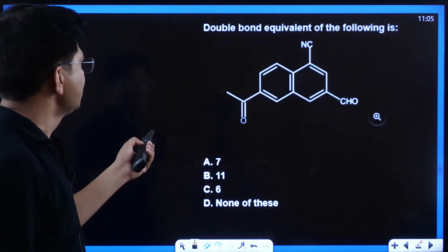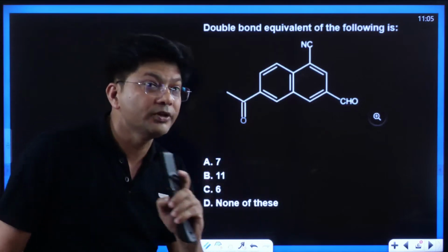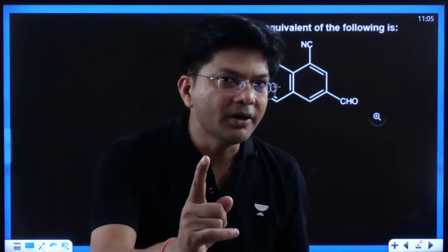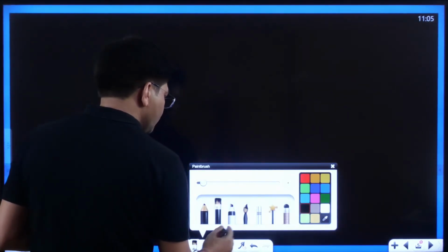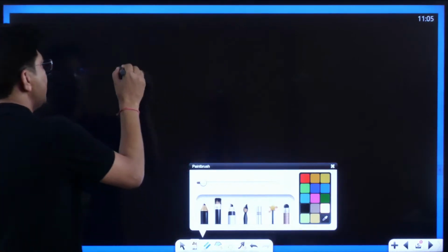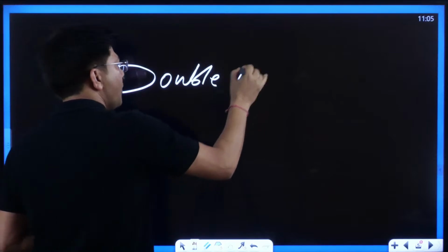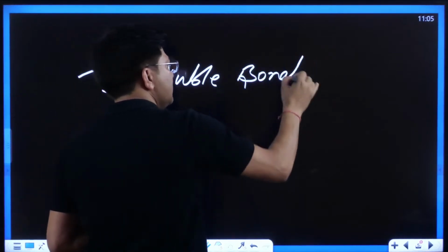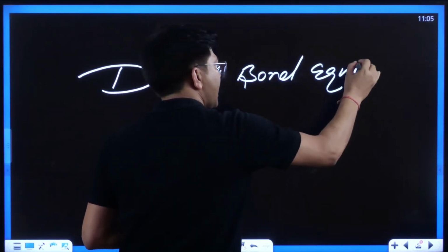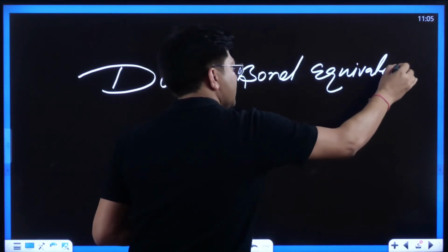Now kids, this I taught you yesterday. Do you remember? Double bond equivalent. Let me write down over here. Yesterday I taught you double bond equivalent. Do you remember? Double bond equivalent. This I taught you yesterday.